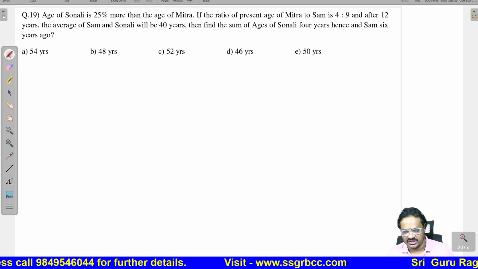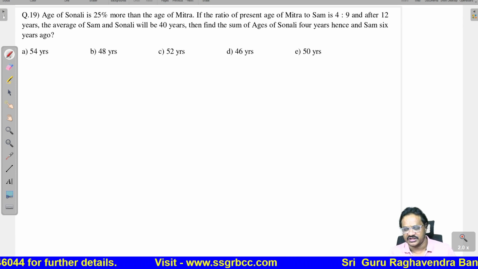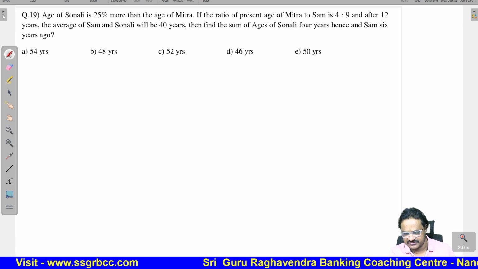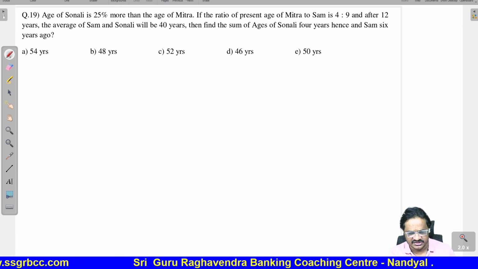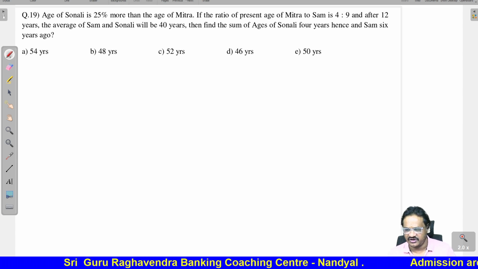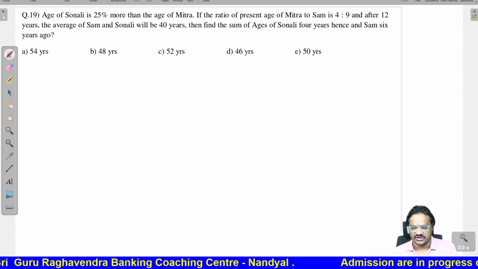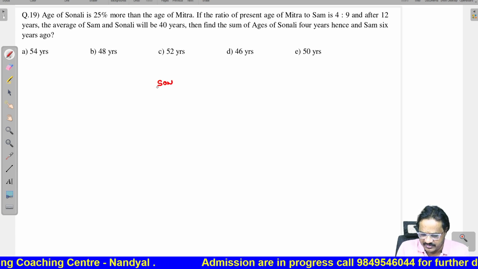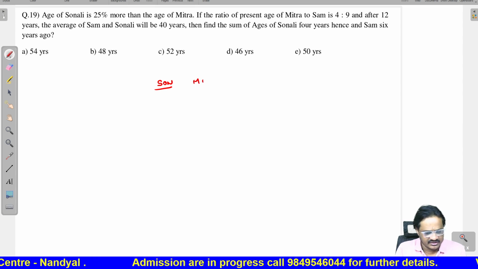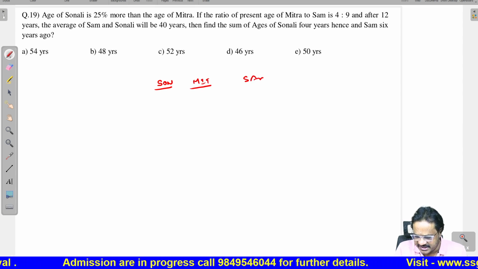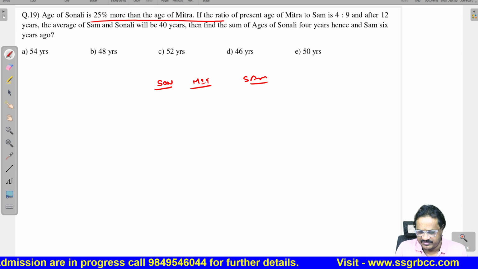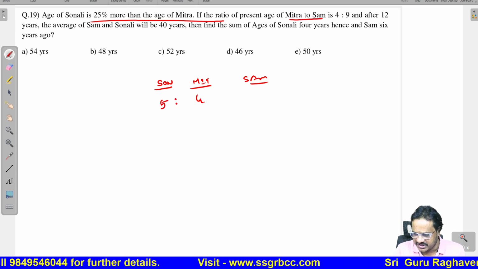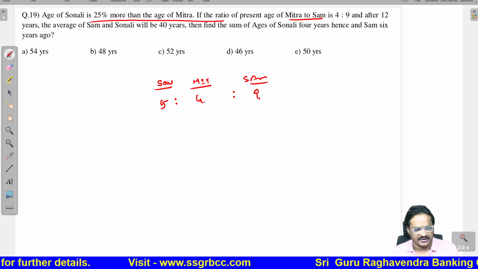The age of Sonali is 25% more than that of Mitra. If the ratio of the present age of Mitra to Sam is 4:9 and after 12 years the average age of Sam and Sonali will be 40, then find the age of Sonali 4 years hence and Sam 6 years hence. Now we have Sonali, then Mitra, then Sam. Sonali is 25% more, so 5 is to 4. Mitra to Sam is 4 is to 9.